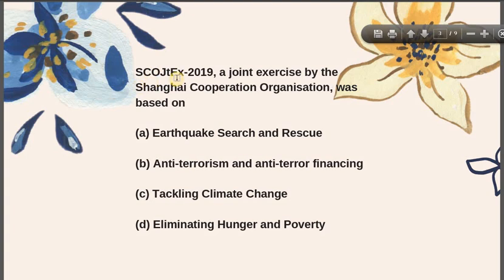So SCOJTEX, what is it? It's something, and the answer lies in its explanation. It is a joint exercise by the Shanghai Cooperation Organization. It was based on what? What was the theme of this exercise? So SCO stands for Shanghai Cooperation Organization, JT stands for Joint, and EX stands for Exercise.